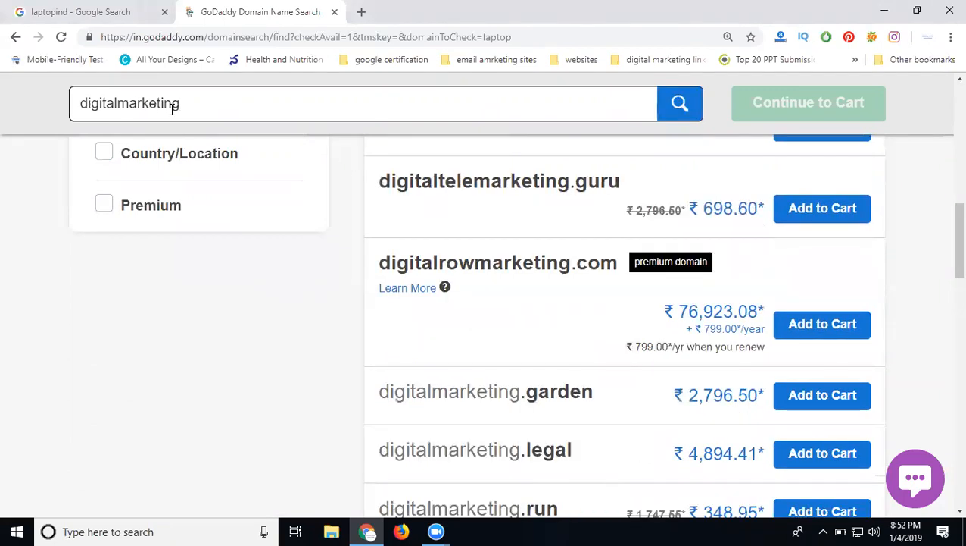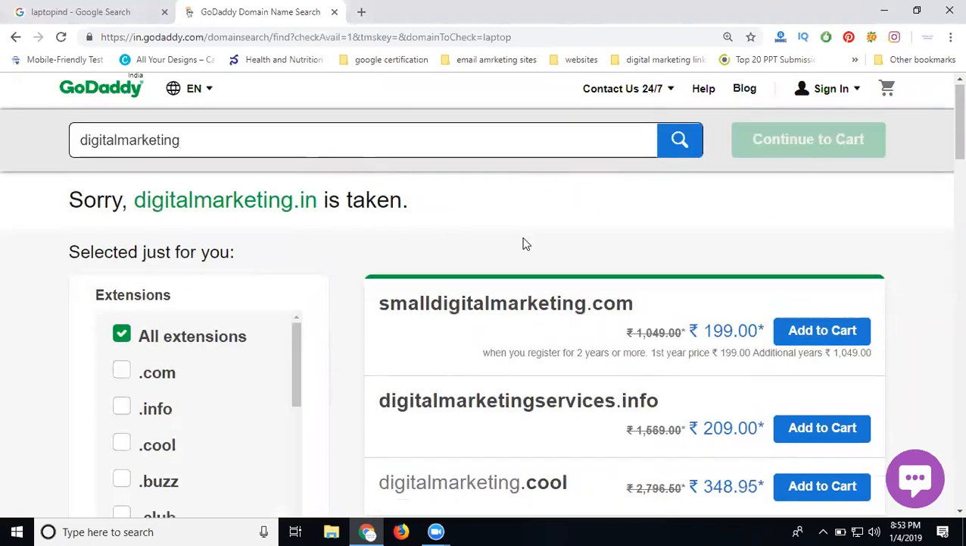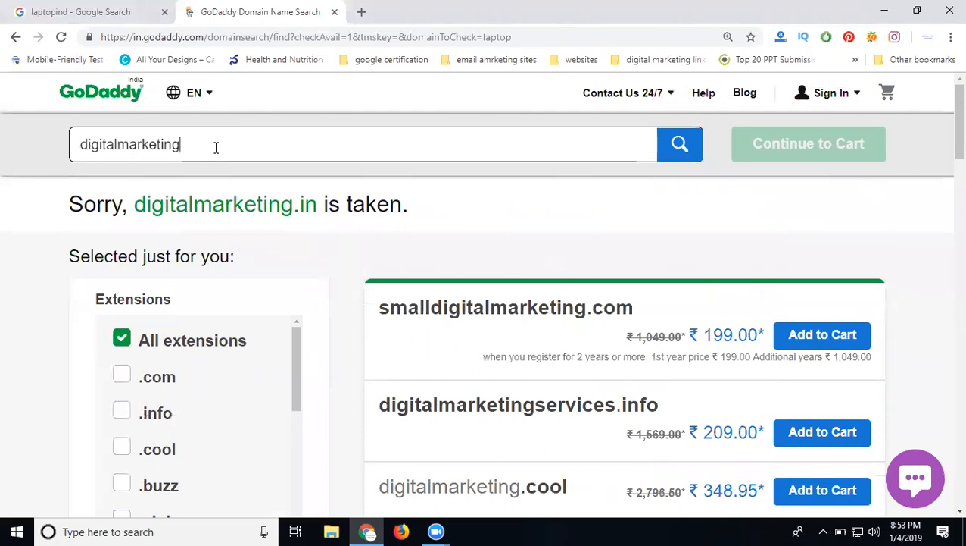Is it a premium keyword or a simple keyword? It's definitely a premium keyword, people are searching for digital marketing. Now, the first one is already taken by the .in. If you're looking for .com, small digital marketing.com is there. Now coming to digital marketing, if people are searching for .com,